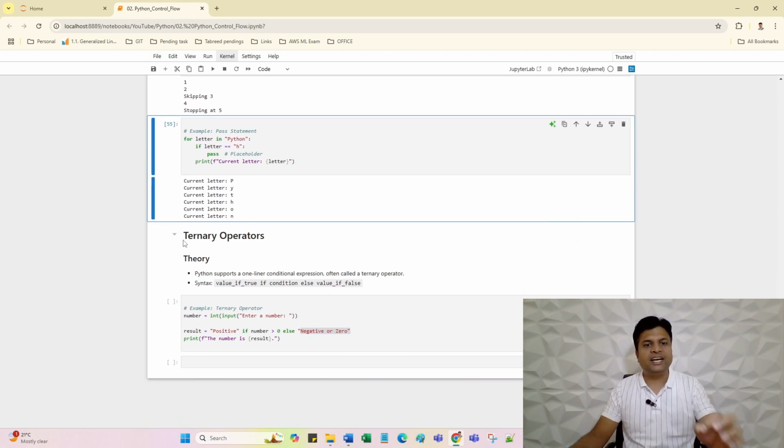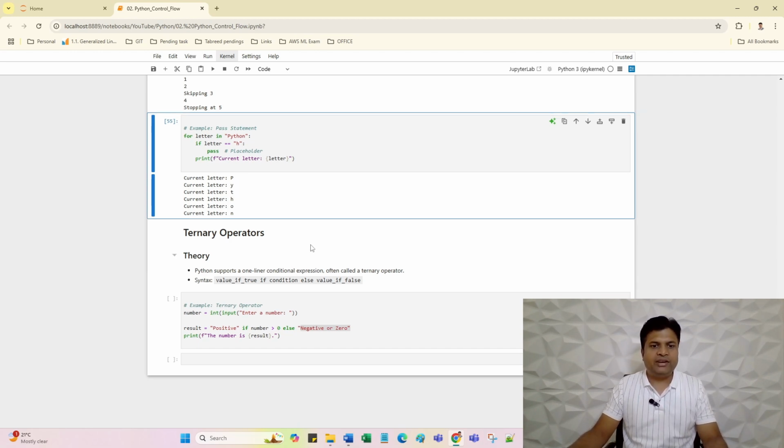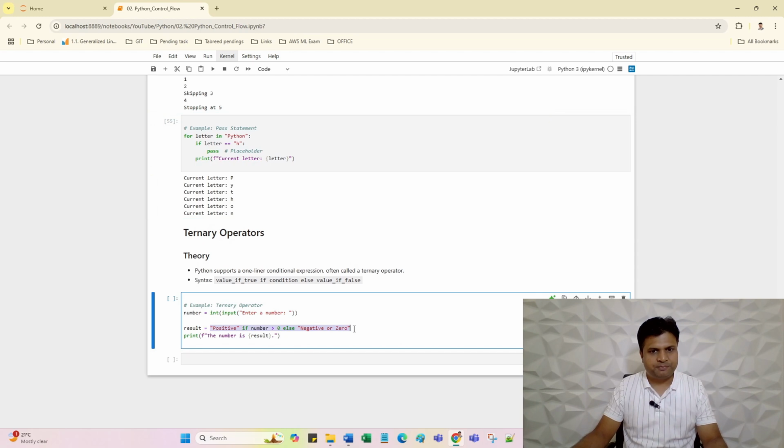Next is the ternary operator. The ternary operator is a kind of if and else in a single line. I already showed you how the if keyword and the else keyword work in Python. So here we will write the if and else condition in a single line. If this condition is true, this particular value will be returned. If this condition is false, this value will be returned. Very simple, nothing else.